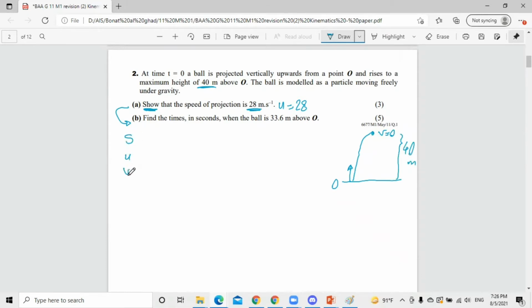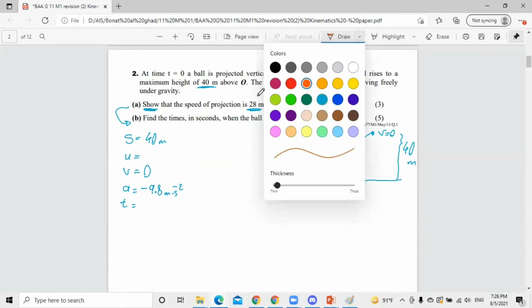SUVAT. So S is the displacement, which is 40 above the ground. U, which is the unknown. V is the final speed at the distance of 40, which is 0 meters per second. And the acceleration is negative 9.8 meters per second squared. And the time is not given. So we have three pieces of information and they ask us to answer this question.